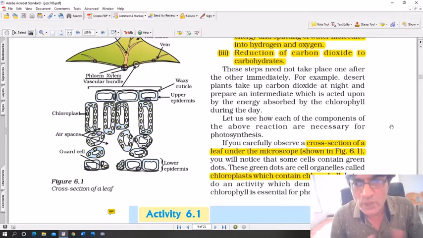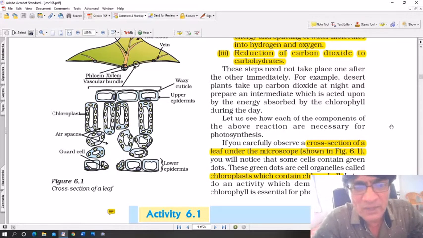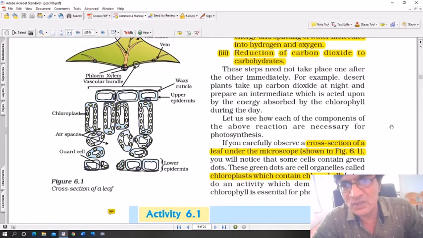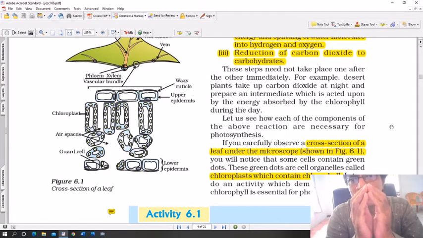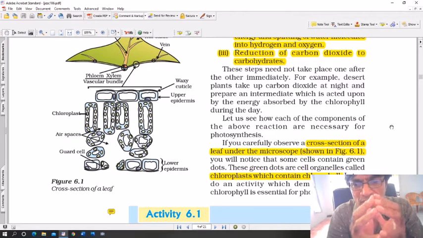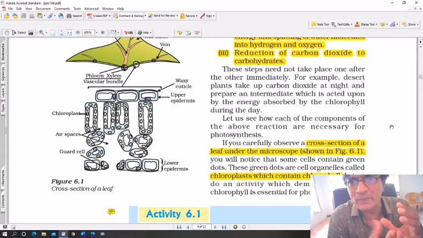But how do they open and close? This opening of the stomata is actually regulated by the guard cells. These guard cells are found on either side of the stomata. It's like this. You see the shape is like this, and when the guard cells are full of water, they expand. Okay, when they expand, the stomatal opening becomes bigger, and exchange of gases takes place.